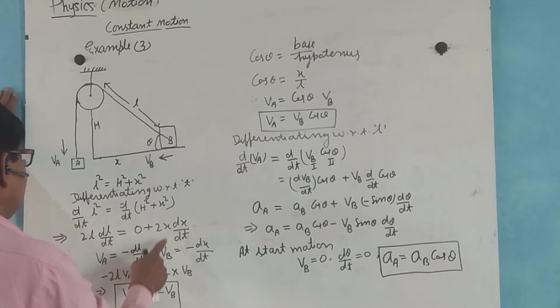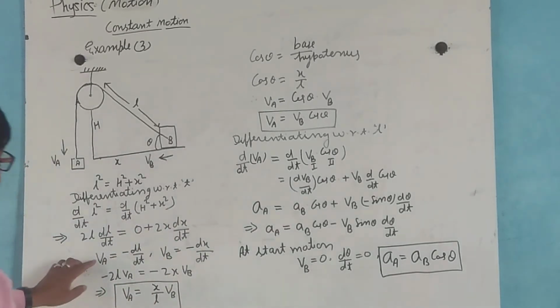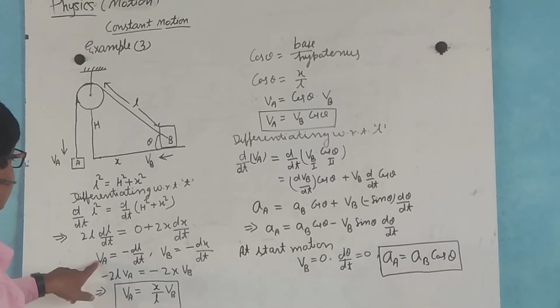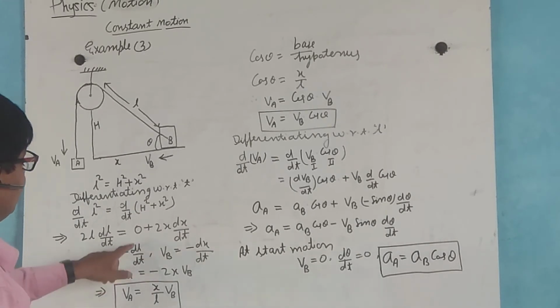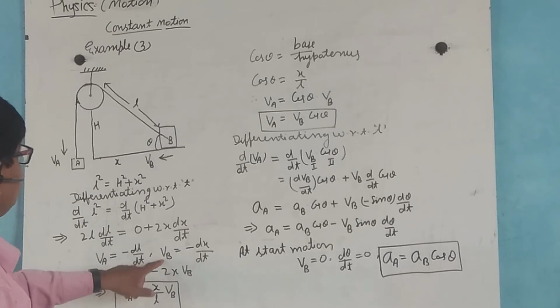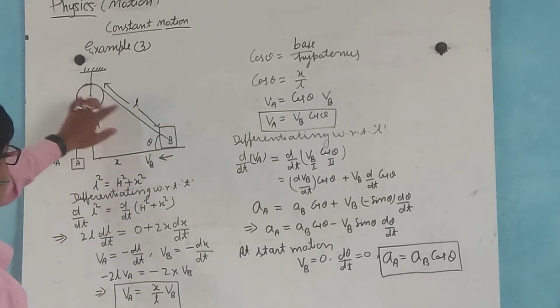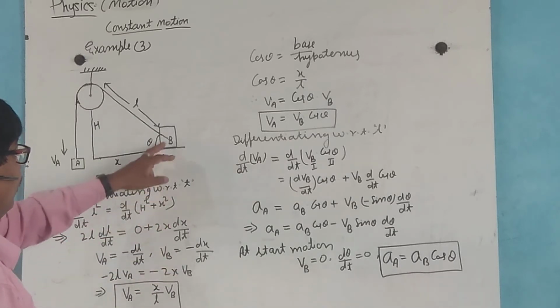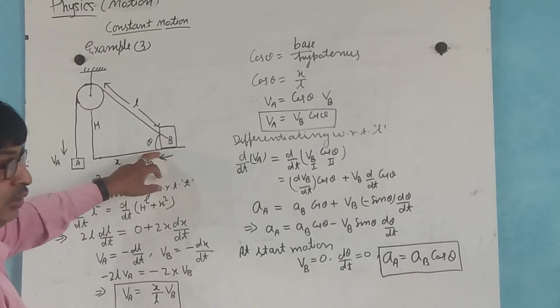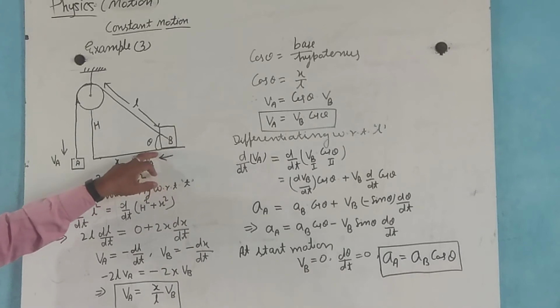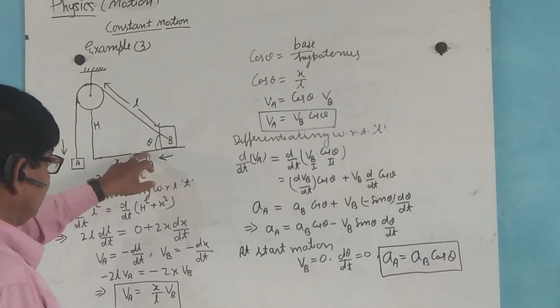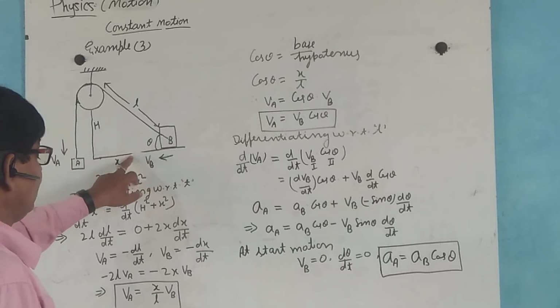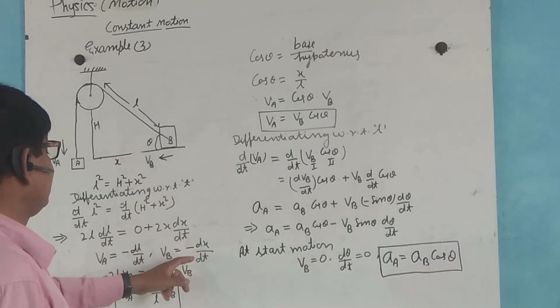Now we assume that VA, the velocity of block A, is dL by dt, and the velocity of block B is dx by dt.